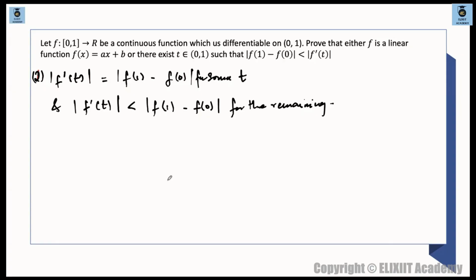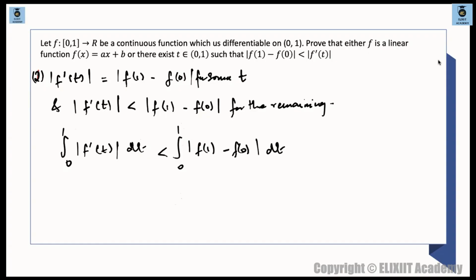So one thing we can say from here is, if I integrate, integration 0 to 1 of mod of f dash of t dt will also be strictly less than integration 0 to 1 of mod of f of 1 minus f of 0. You can understand this graphically, because mod of f of 1 minus f of 0 will be a constant function only.